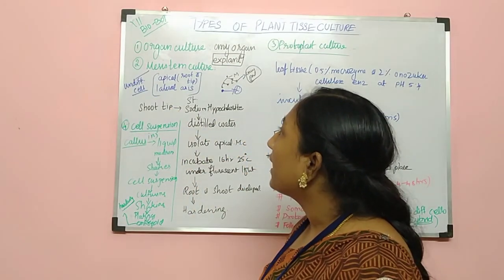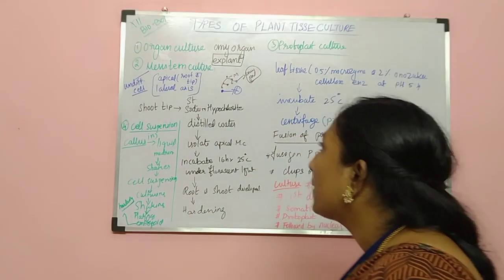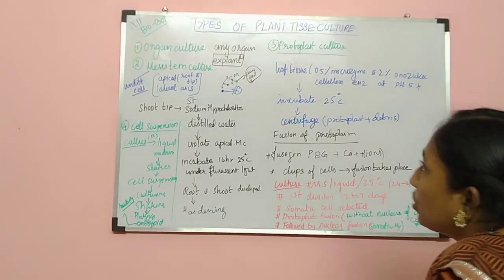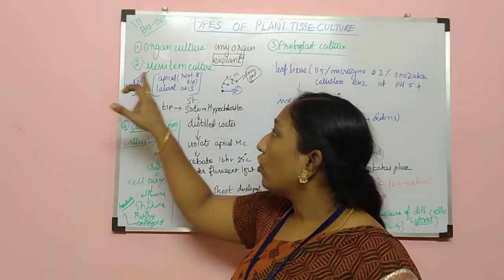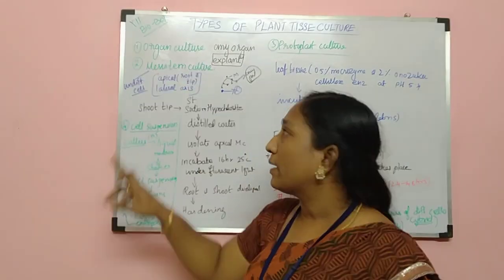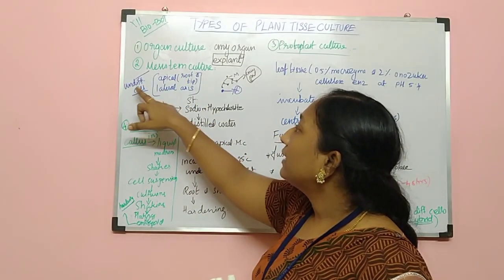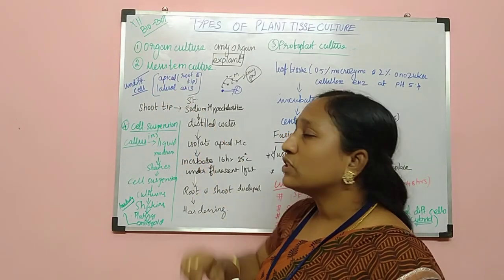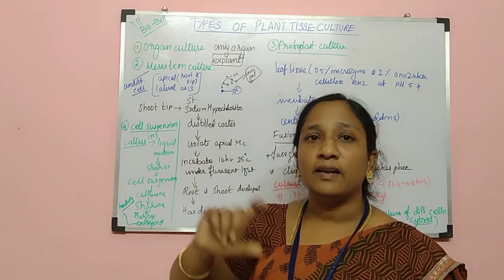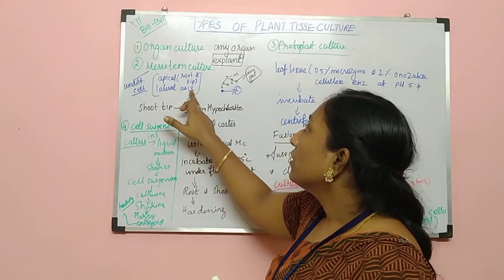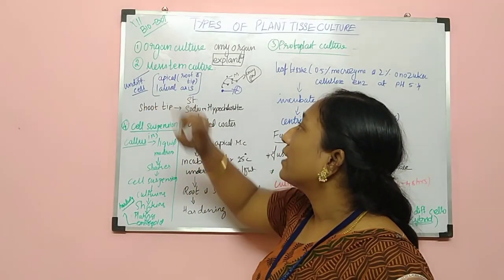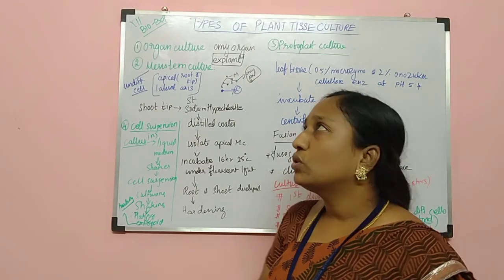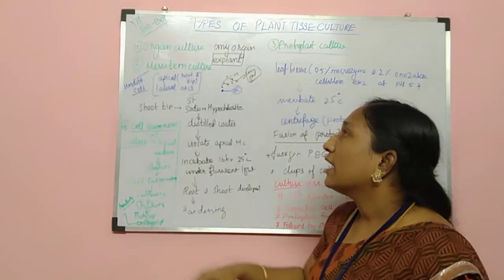Where will you obtain the meristematic cells? You can obtain them from the apical root tip, or the apical stem tip of the plant. You will also find meristematic cells in the lateral axis, in between the intermediate nodes. So these meristematic cells have to be isolated.